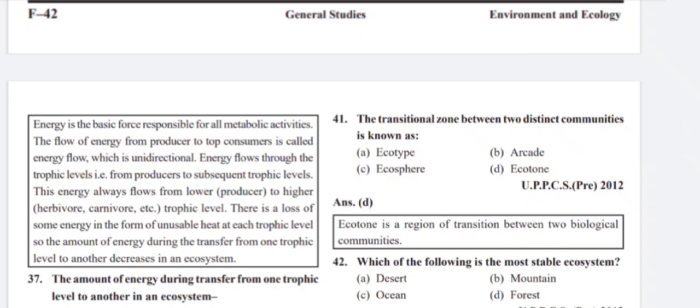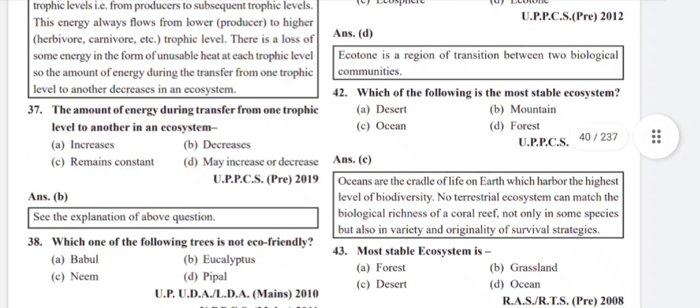Energy flows through the trophic levels, that is, from producer to subsequent trophic levels. This energy always flows from lower, that is, producer, to higher, that is, herbivore, carnivore, trophic level. There is a loss of some energy in the form of unusable heat at each trophic level, so the amount of energy during the transfer from one trophic level to another in an ecosystem decreases.